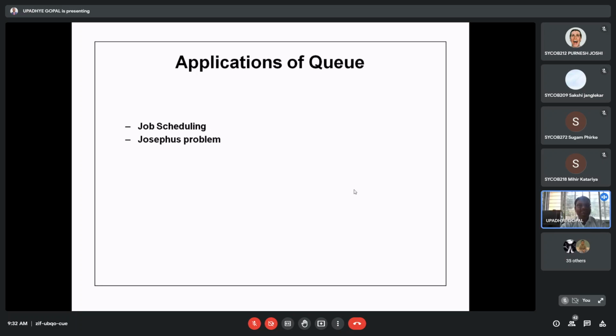Okay, so first of all, we'll see what the basics are which are required for understanding the overall concept of job scheduling, and then of course we will assign these concepts with our understanding of queue, so that you are able to match the working principle of queue against the asked application. It may be job scheduling or it may be the Josephus problem, right? So in this particular context, you have to consider these two applications. Okay, so try to have the match.